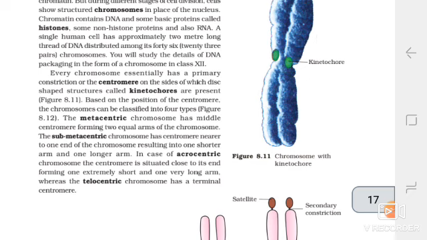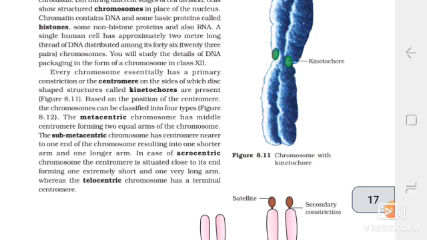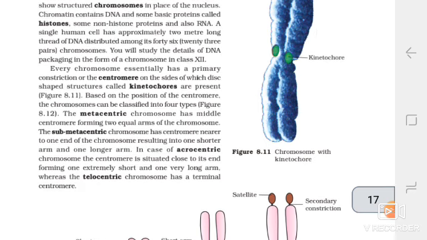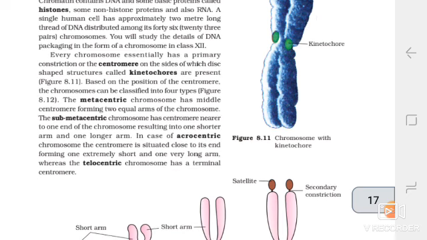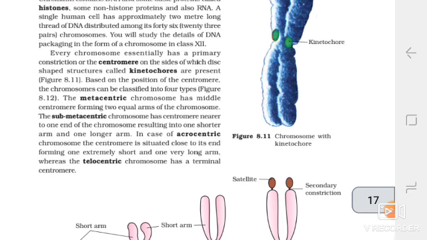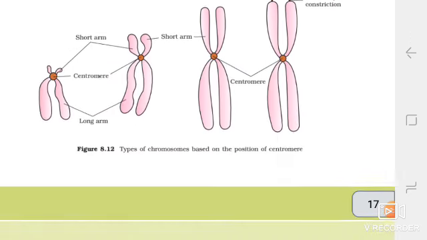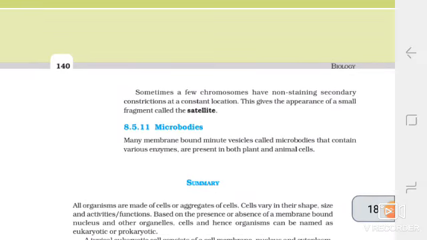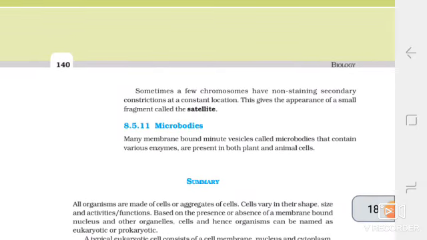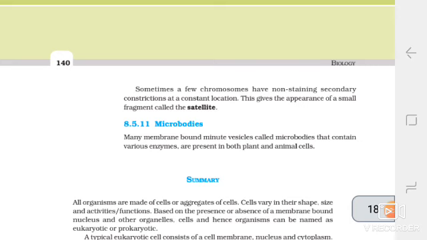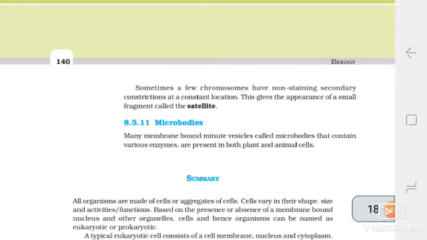In case of acrocentric chromosomes, the centromere is situated close to its end, forming one extremely short and one very long arm, whereas the telocentric chromosome has a terminal centromere. And sometimes a few chromosomes have non-staining secondary constrictions at a constant location. This gives the appearance of a small fragment called the satellite.